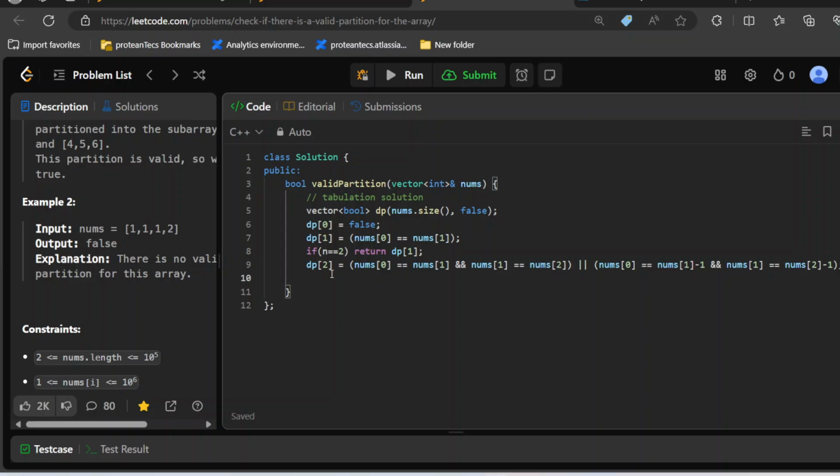Now we're going to run a loop over all the elements. Okay, my laptop's battery is low.